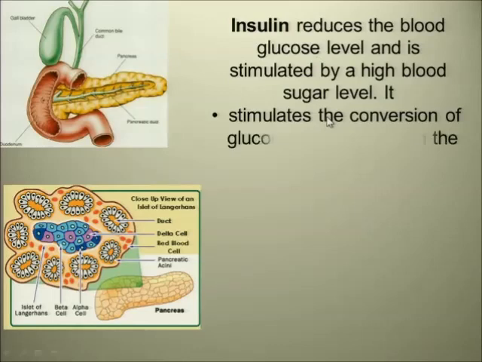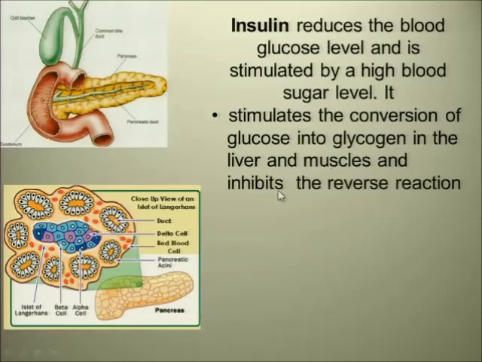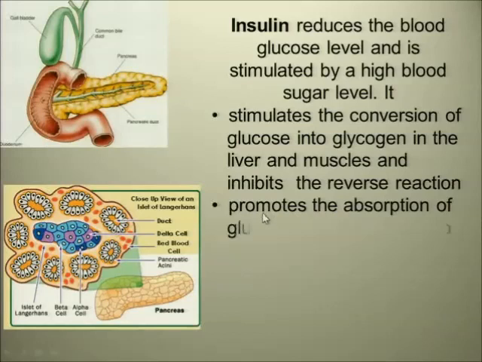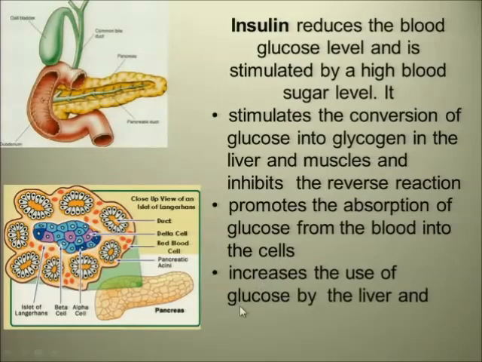It stimulates the conversion of glucose into glycogen in the liver and muscles, and it inhibits the reverse reaction. It promotes the absorption of glucose from the blood into the cells. It increases the use of glucose by the liver and muscles. So the main thing is it reduces blood glucose levels.